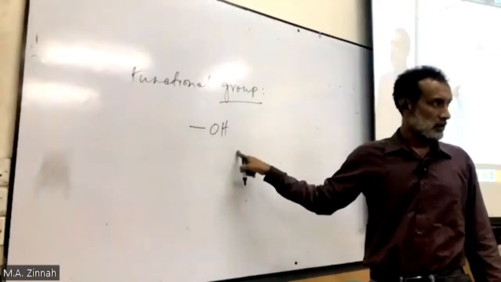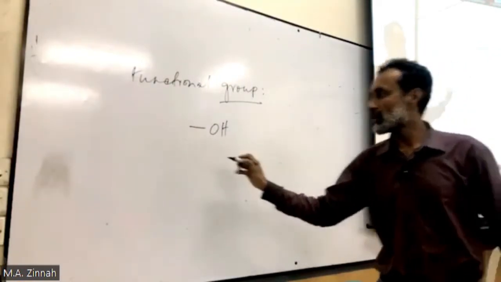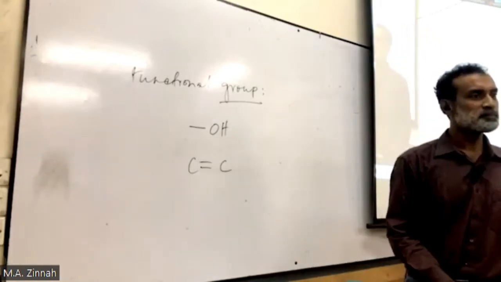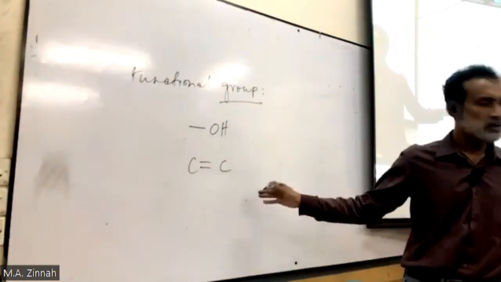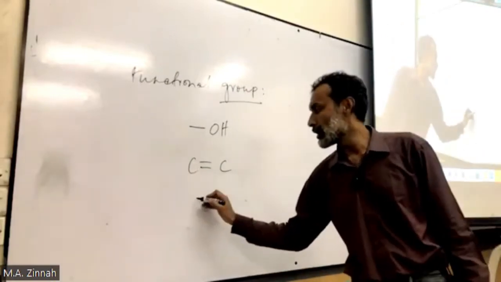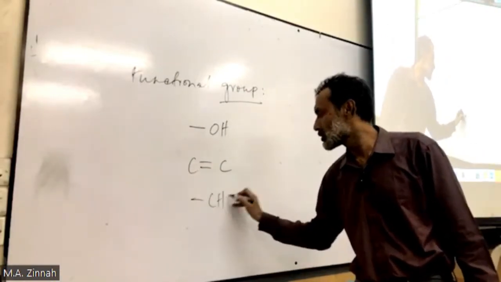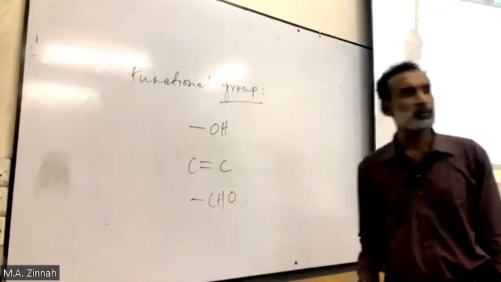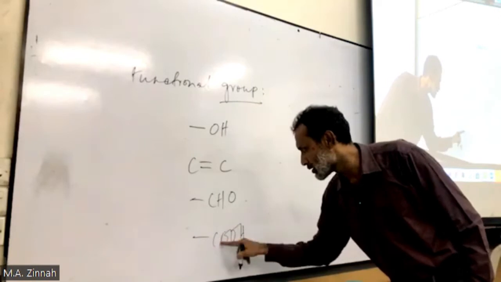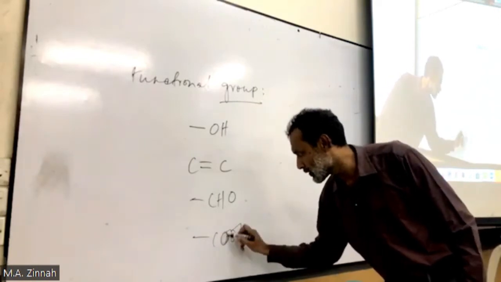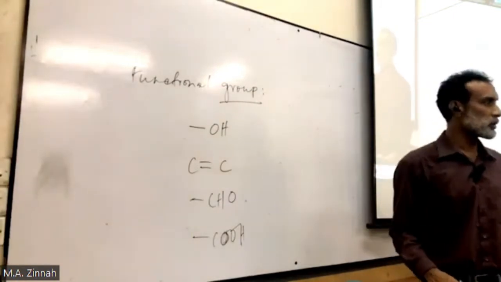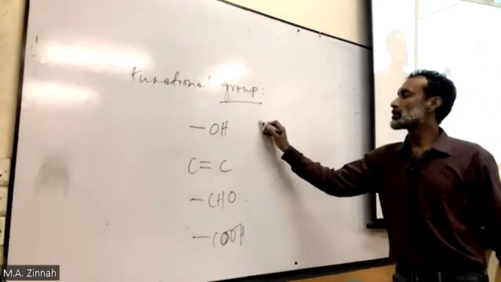This is a functional group. Okay, some other functional groups we get. This is a functional group. This is a functional group. They have different names too. Then you get here CHO, a functional group. Then you get here COOH. COOH is a functional group. And there are some more I'm going to show you all together. So OH means alcohol.